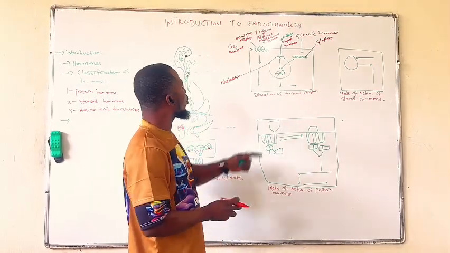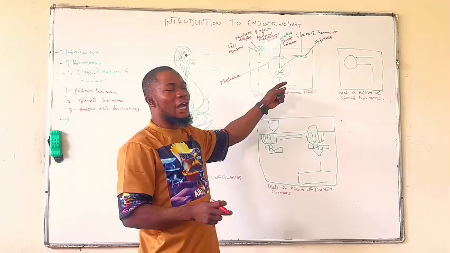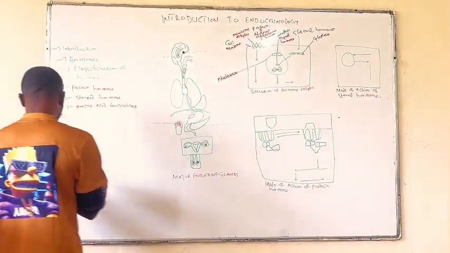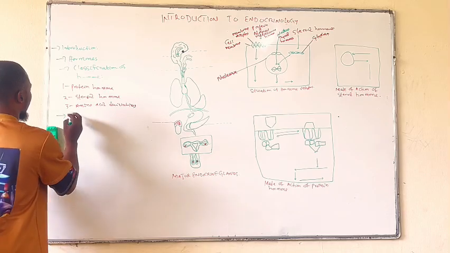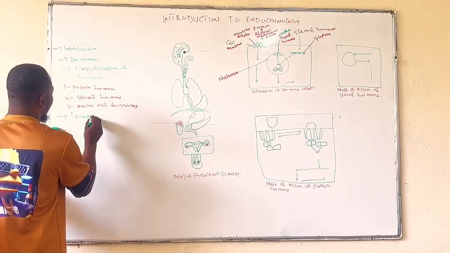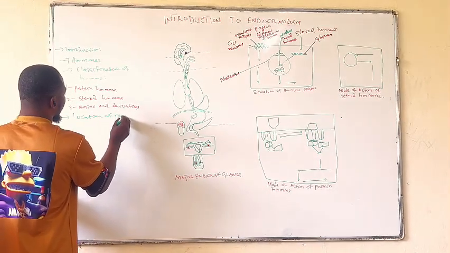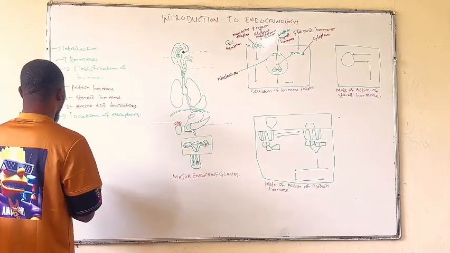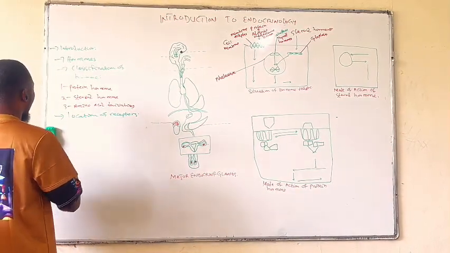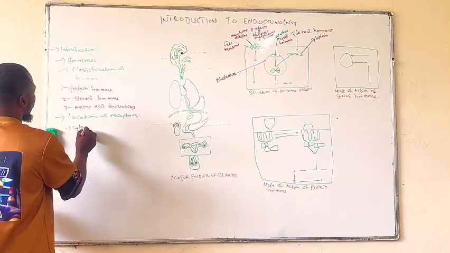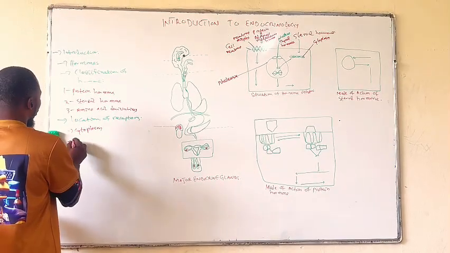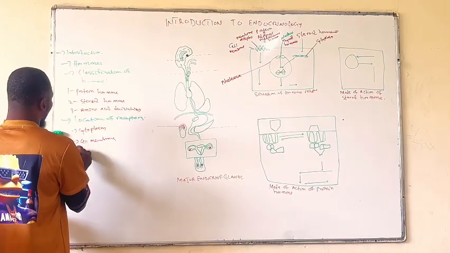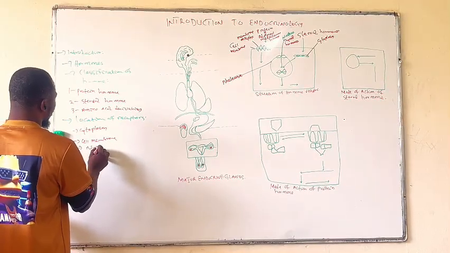So these are the three places where the receptors are always located on the target cell: either in the cytoplasm, or in the cell membrane, or on the nucleus.